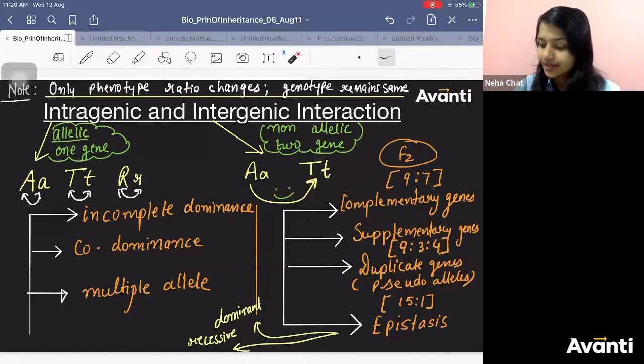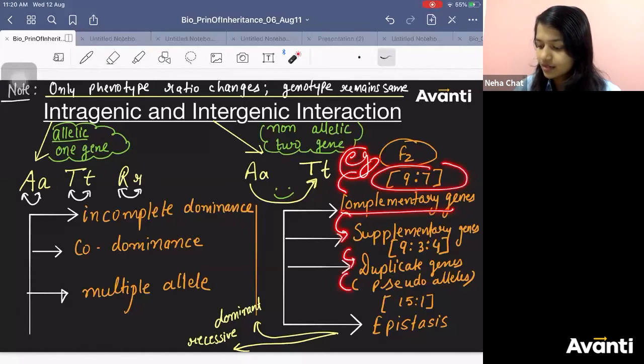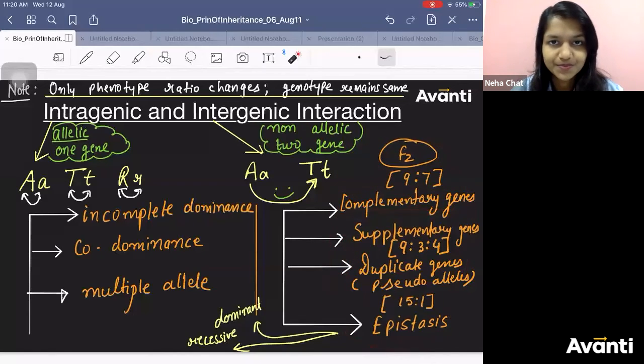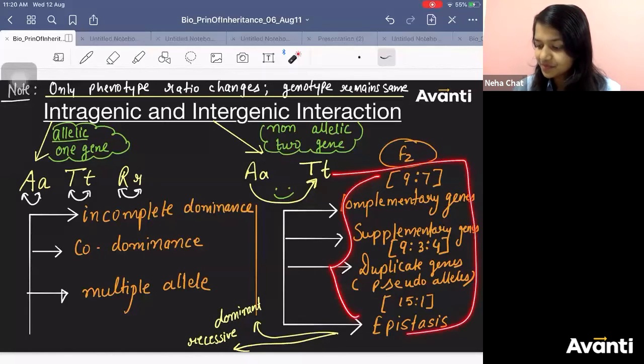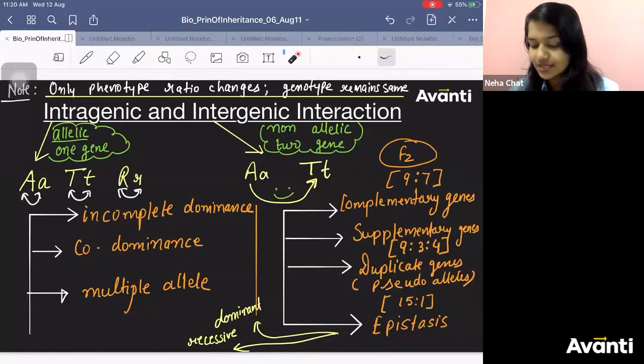What are complementary genes? What is the ratio? And an example. These three things related to all of them, that I will teach you. If you do not want to learn, that is very nice. But still, I know there will be some students who will want to learn. So I will teach you this. So let us first come back to this.